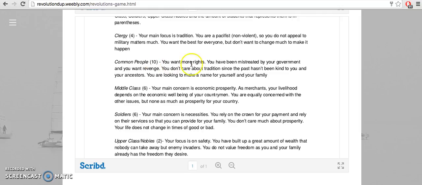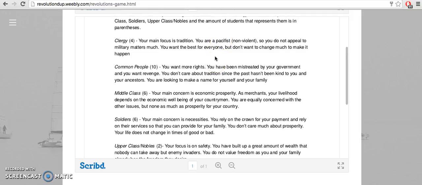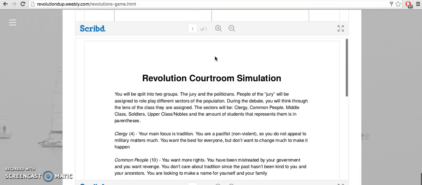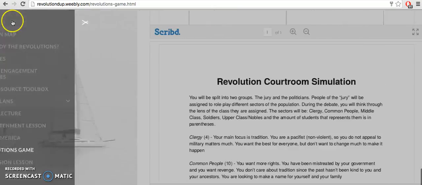Each student is supposed to prioritize different things. For example, for clergy, your main focus is tradition, so they're going to want things to stay the same. They're probably not going to be for revolution. They're non-violent, so they don't care about military. So the people who are debating for revolution wouldn't want to push military stuff to the clergy. It's really interesting. There's a lot of dynamic stuff going on there.